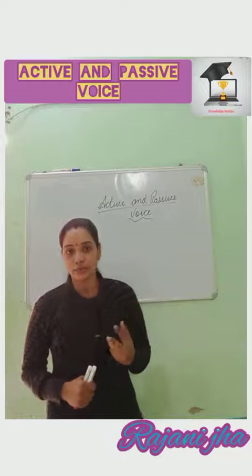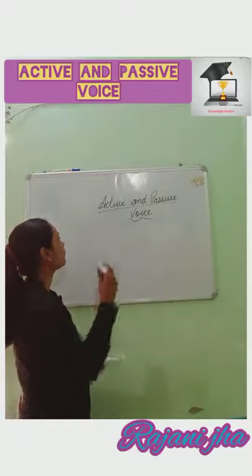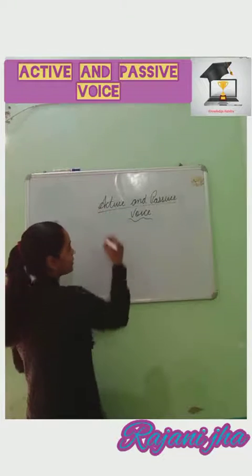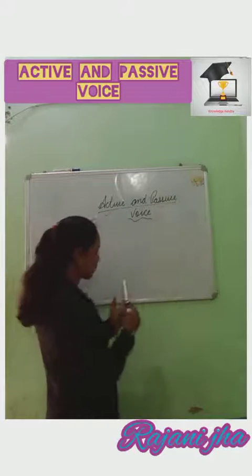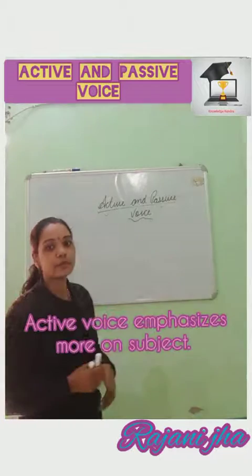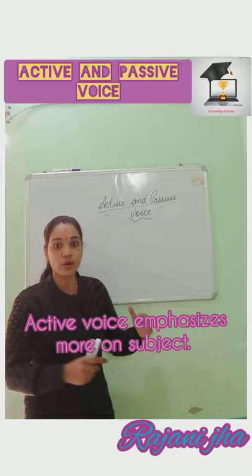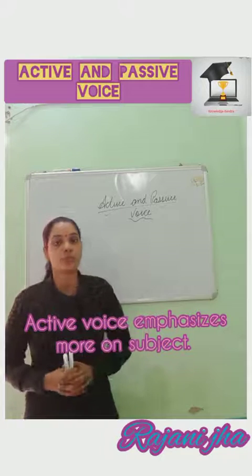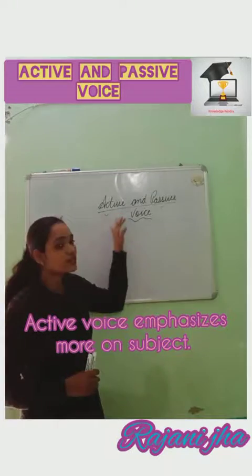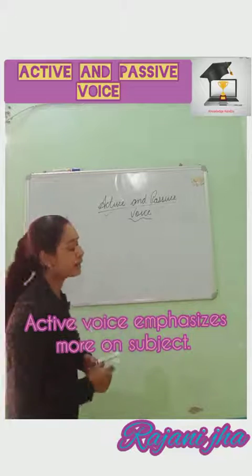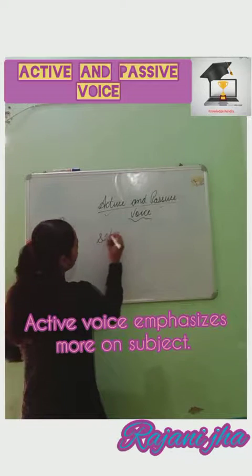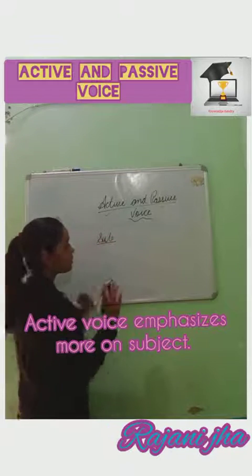And we have two types of voice. First is active and second is passive. So what is active voice? Active voice basically talks about the subject, what the subject does, what action the subject takes. So active voice talks about the subject. So what does a subject do?